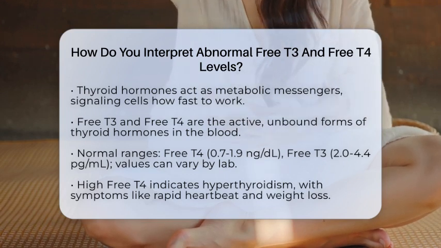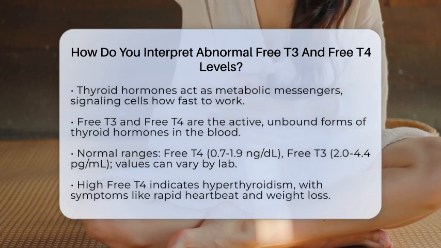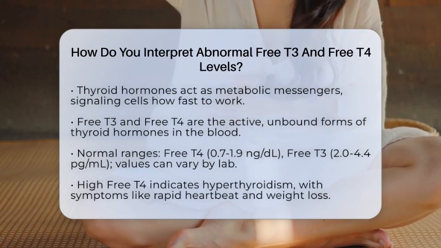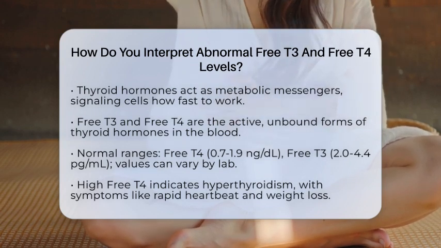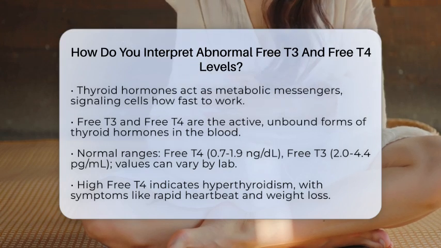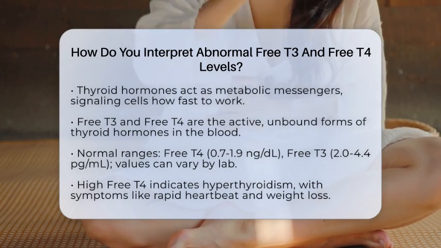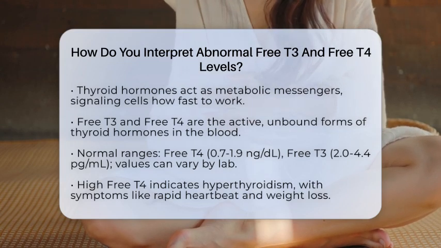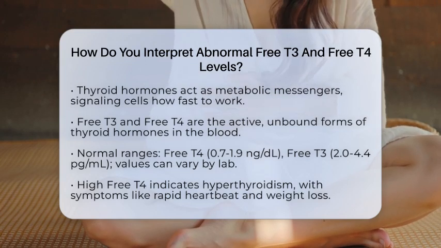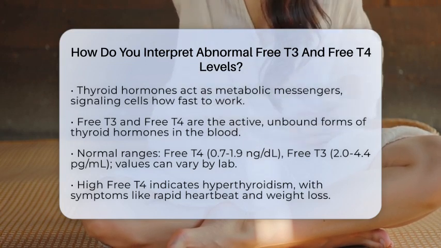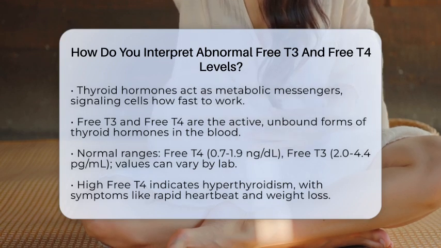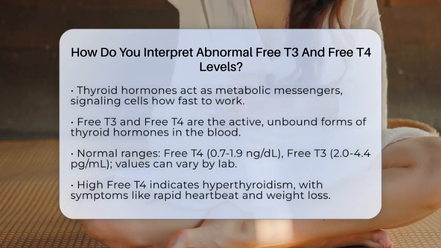Free T4 is mainly produced by your thyroid gland and is converted into free T3 in your body, especially in the liver and kidneys. Free T3 is the more active hormone responsible for most of the thyroid's effects on your metabolism. Normal ranges for free T4 are usually between 0.7 and 1.9 nanograms per deciliter, while free T3 typically falls between 2.0 and 4.4 picograms per milliliter, though these can vary slightly depending on the lab.